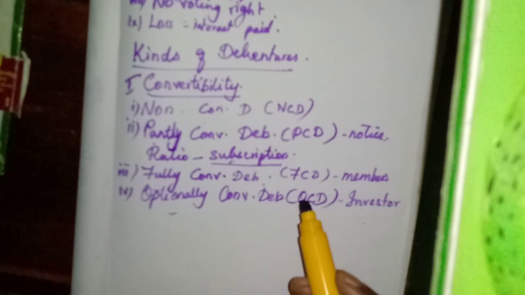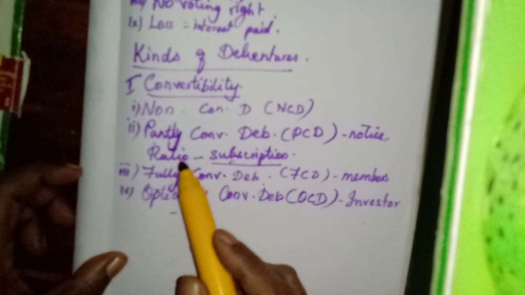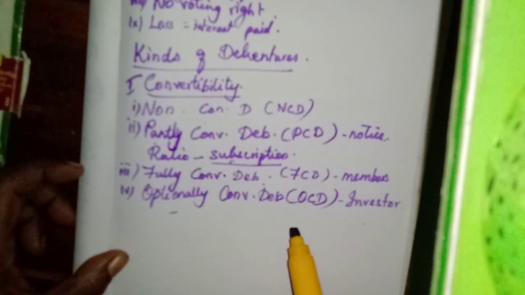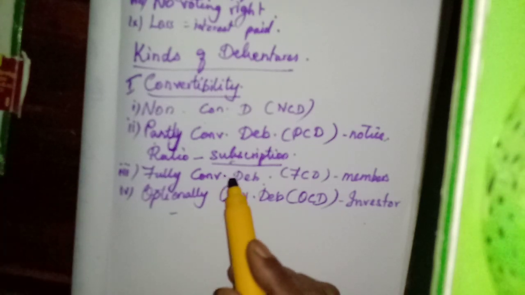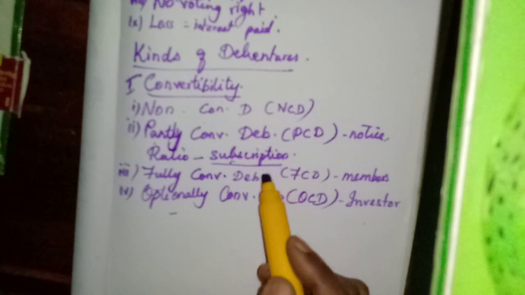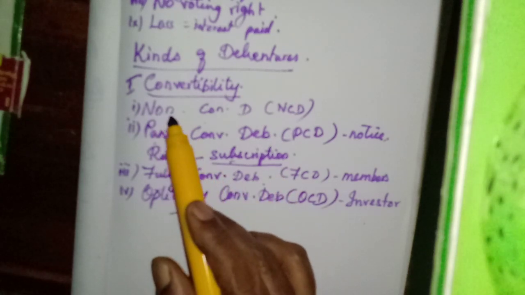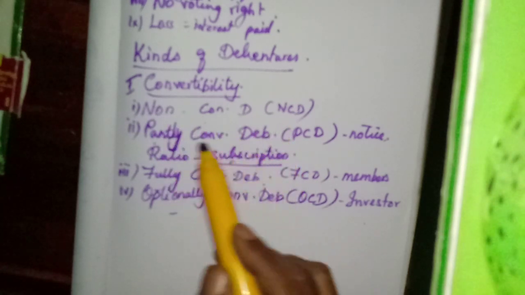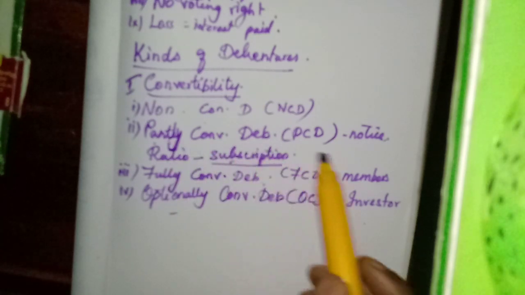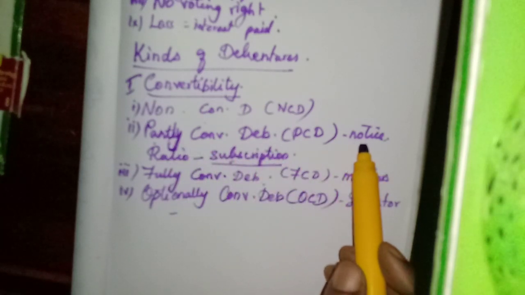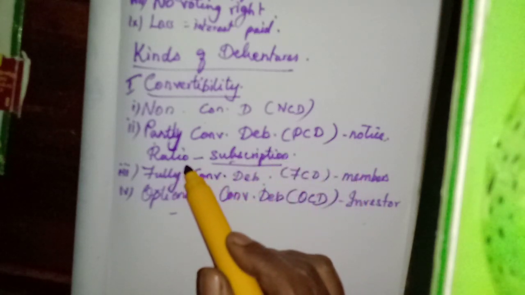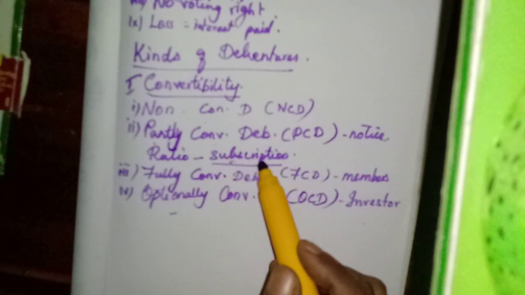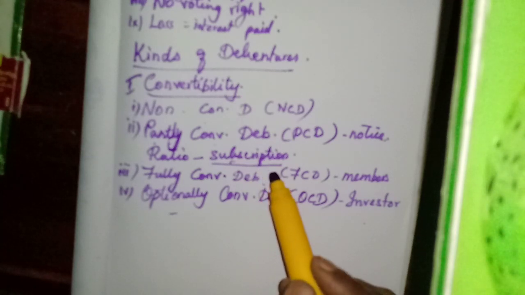The debentures can be convertible into fully paid equity shares. Debentures can be converted into shares. The first one cannot be convertible, but the second one is partly convertible, after the issue of a notice by the issuer, and the ratio of conversion will also be agreed at the time of subscription.